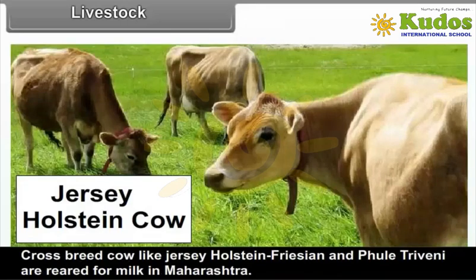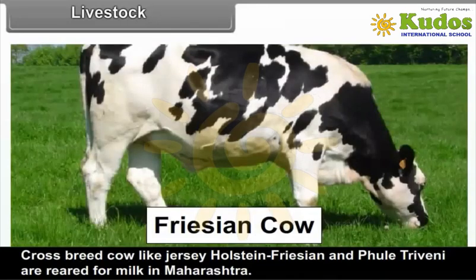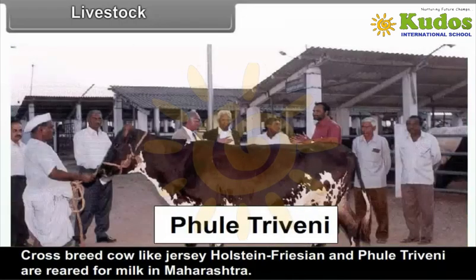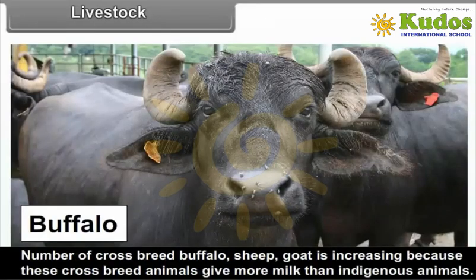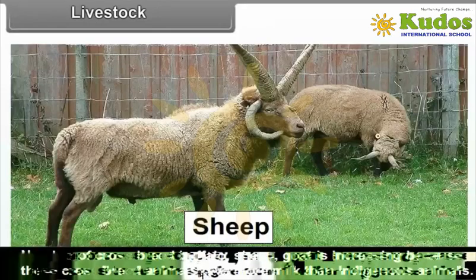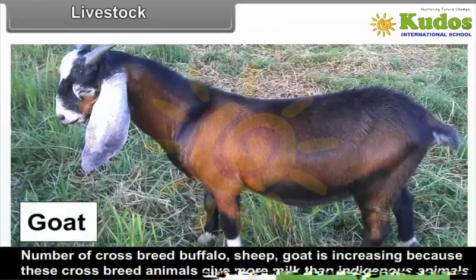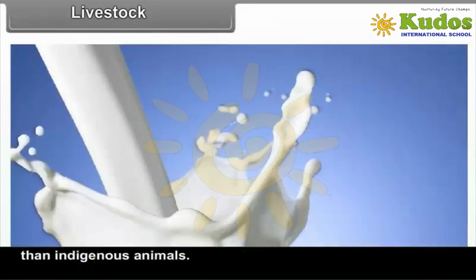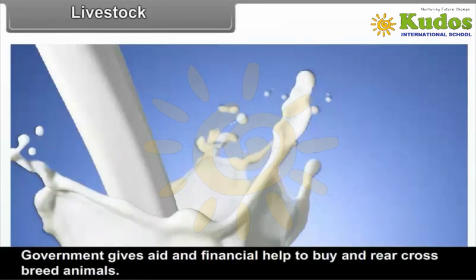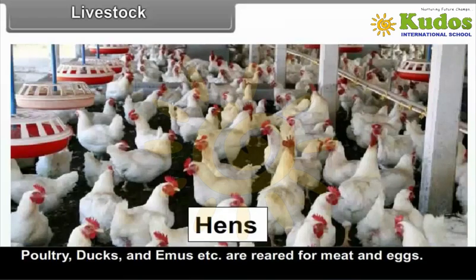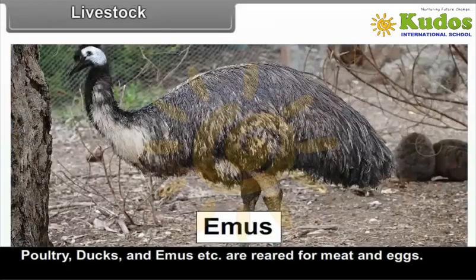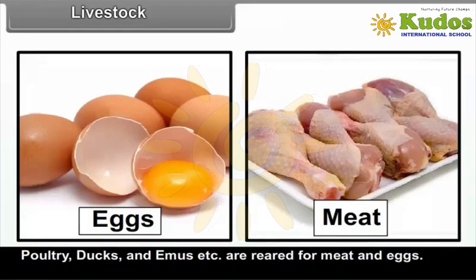Crossbreed cows like Jersey, Holstein Friesian and Triveni are reared for milk in Maharashtra. The number of crossbreed buffaloes, sheep, goats is increasing because these crossbreed animals give more milk than indigenous animals. Government gives aid and financial help to buy and rear crossbreed animals. Poultry, ducks and emus, etc. are reared for meat and eggs.